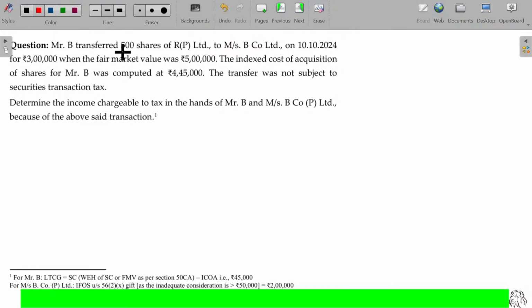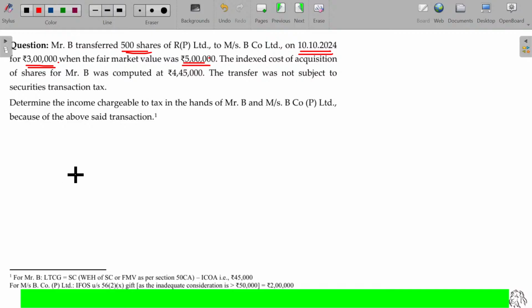Mr. B transferred 500 shares of R Private Limited to Messrs. B and Co. on 10/10/24 for rupees 3 lakhs, when the fair market value was 5 lakhs. So 500 shares were transferred for 3 lakhs, but the fair market value is 5 lakhs. The difference between these two, 2 lakhs, is more than 50,000. So it will attract the gift tax.